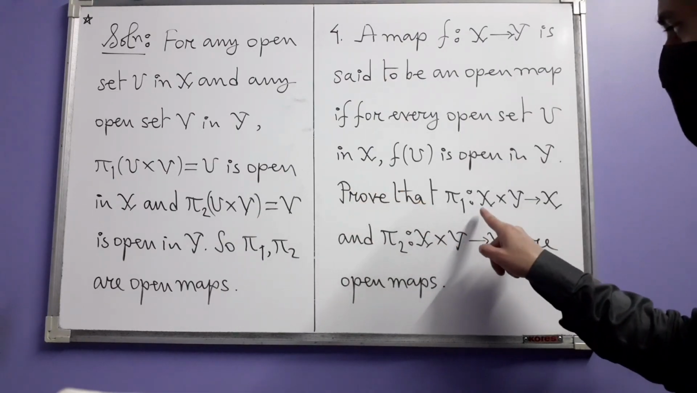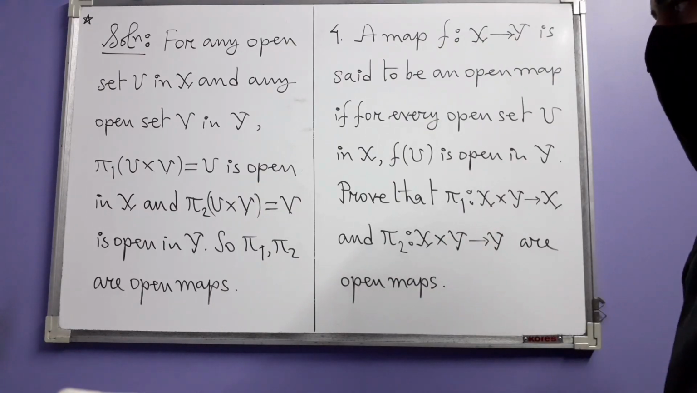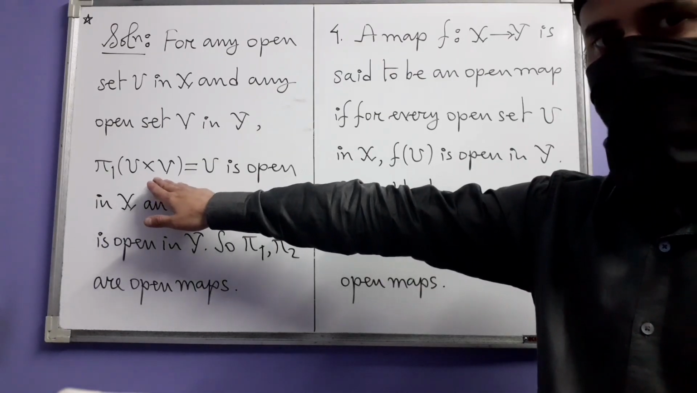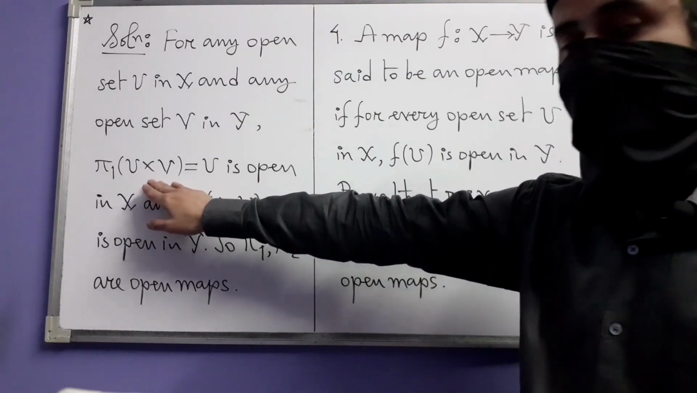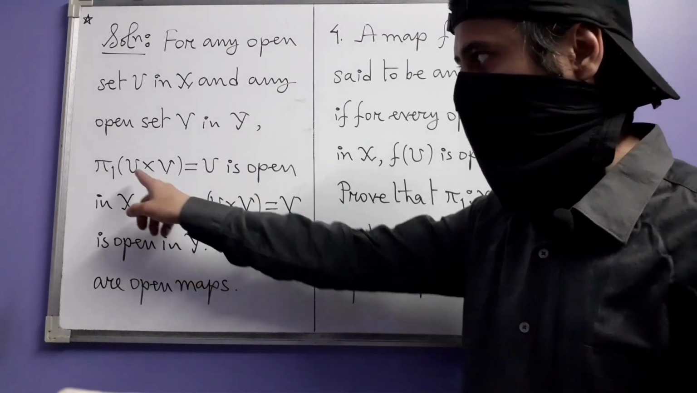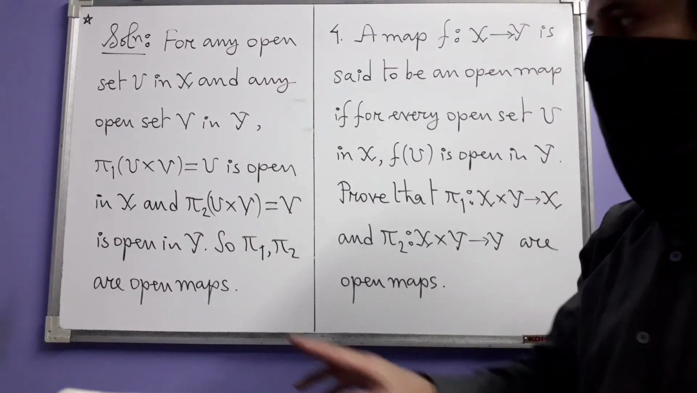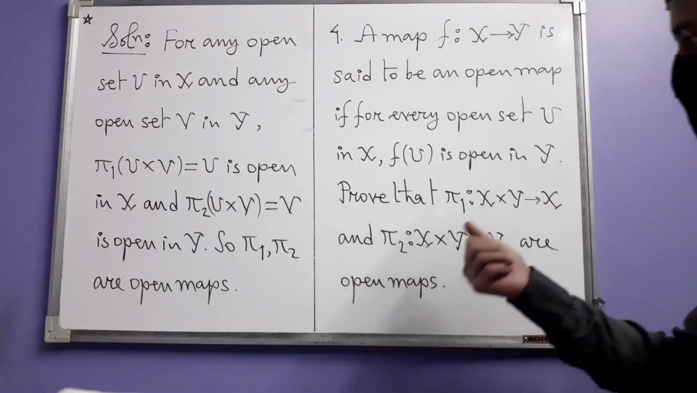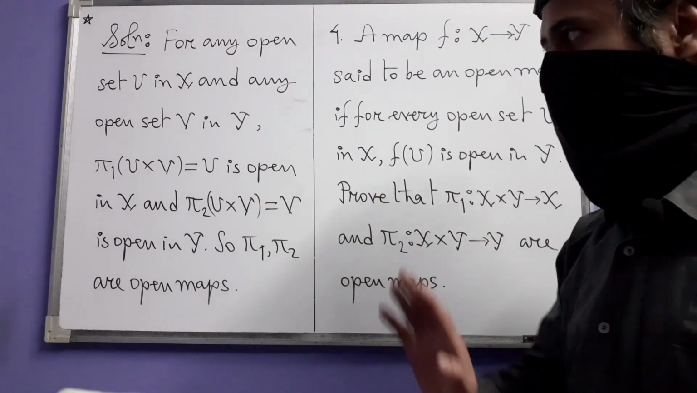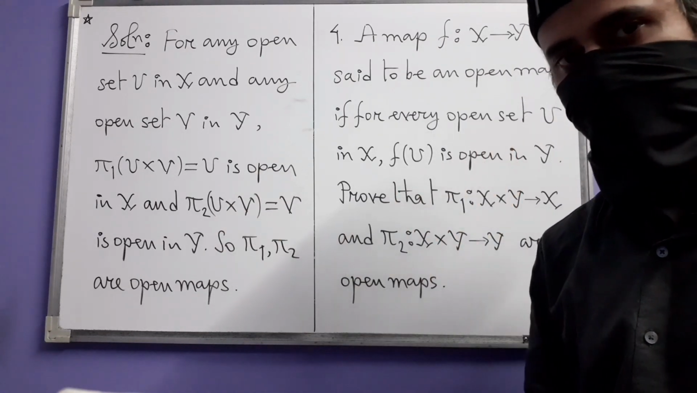For pi 1, the domain space is X times Y in the product topology. Are we considering all open sets in the product topology here? Not exactly. We are only considering basis elements. So we have shown that the pi 1 images of the basis elements of the product topology, which are also open by the way, are open in the codomain space, which in this case is X. But how does that automatically imply that pi 1 is open? Will the pi 1 images of all open sets be open?